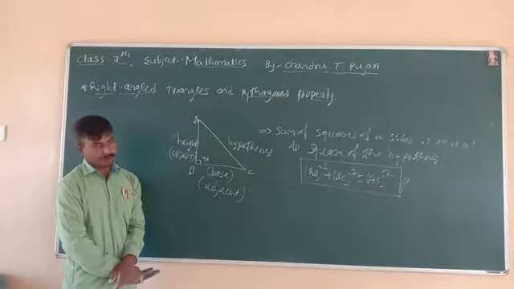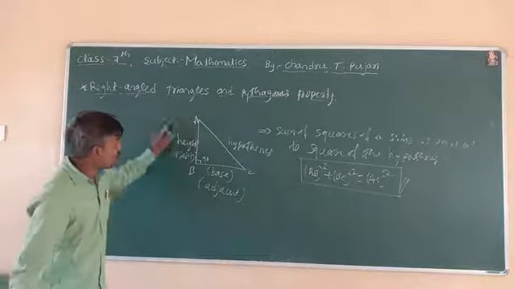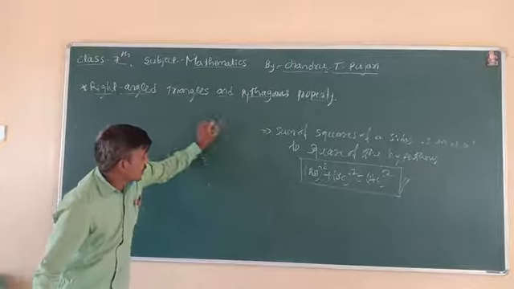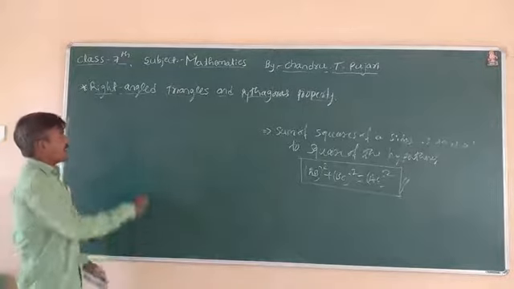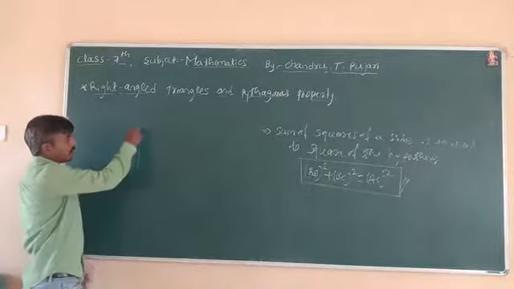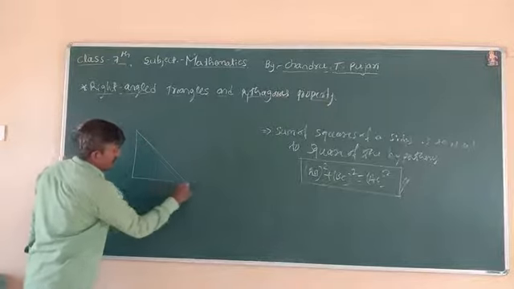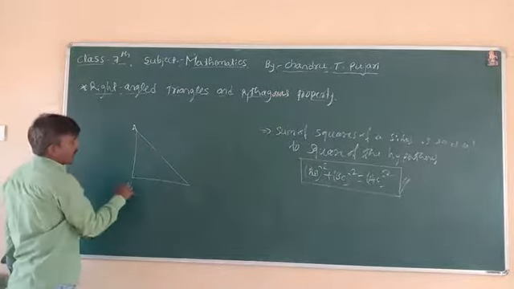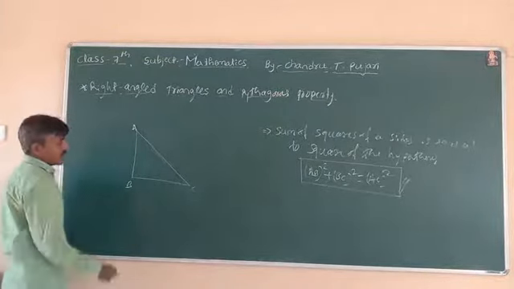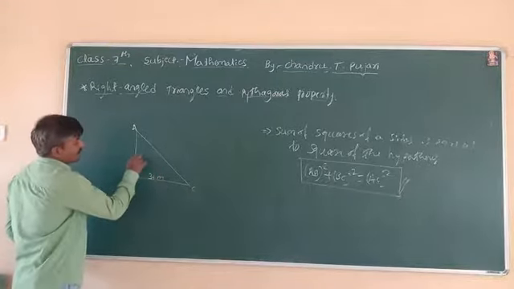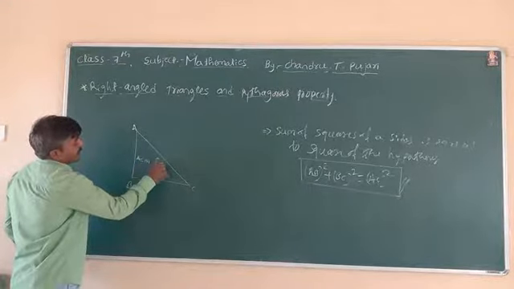Consider the proof of the theorem by a geometrical concept. ABC is the right angle triangle. Consider this side as 3 centimeter, this as 4 centimeter, and this as 5 centimeter.